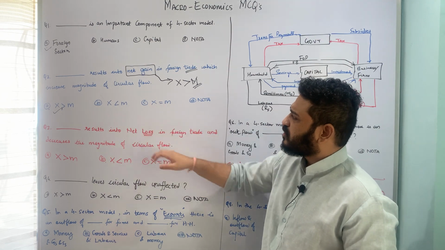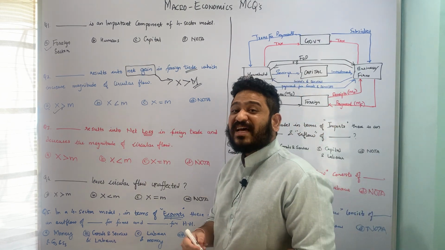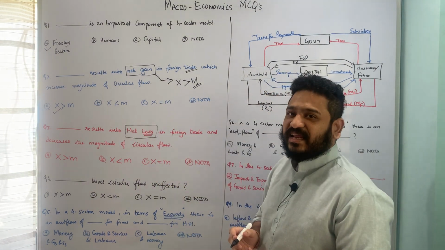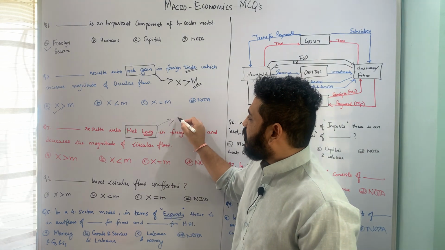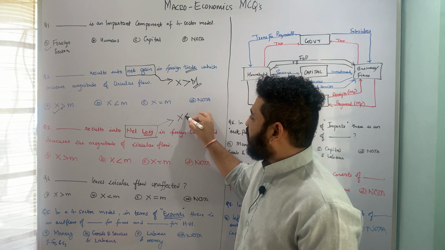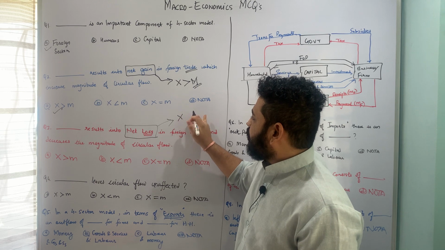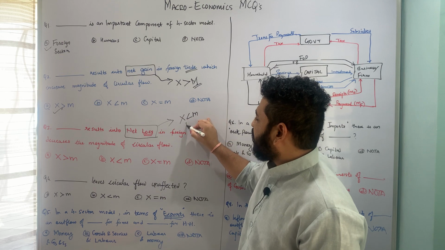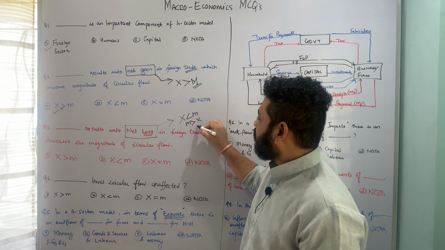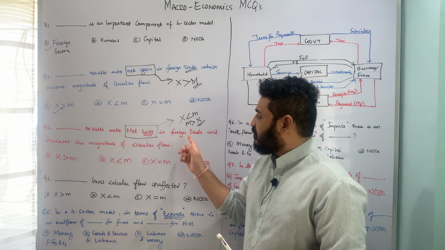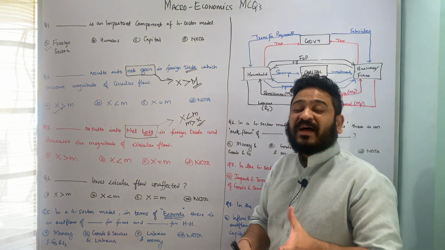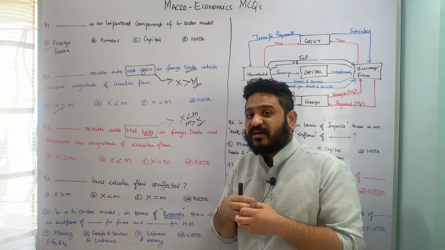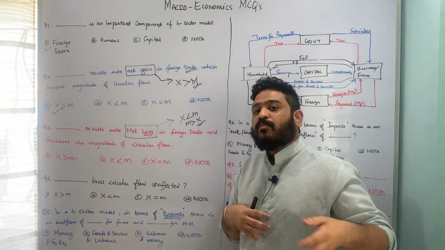Let us now move to the next question, which is talking about when will we experience net loss in foreign trade. We have seen the case for net gain. The case for net loss is when my imports are greater than my exports. Either way around, if I write it this way or this way, it is not going to make any great difference. But when my imports are greater as compared to exports, that means I have to shell out more money to buy stuff rather than what I am earning by selling more stuff out.